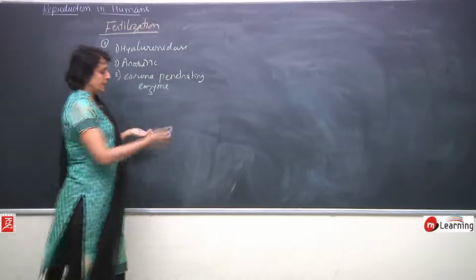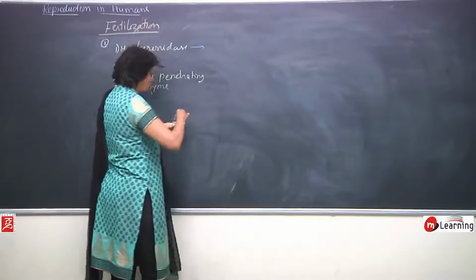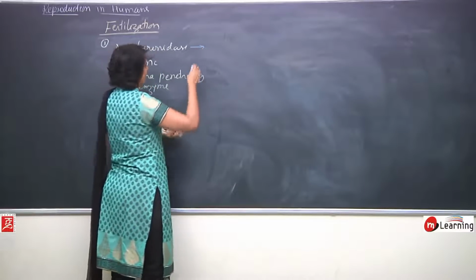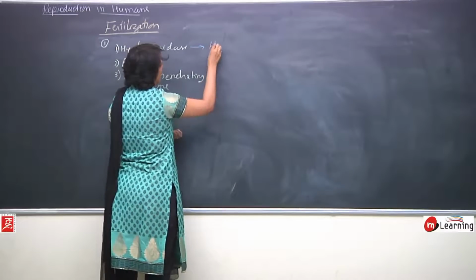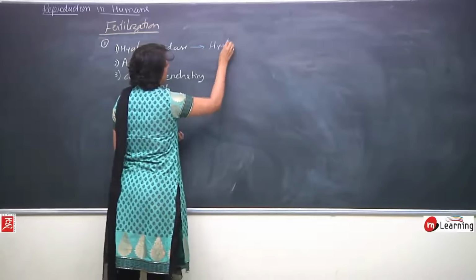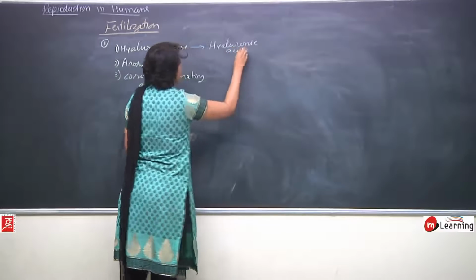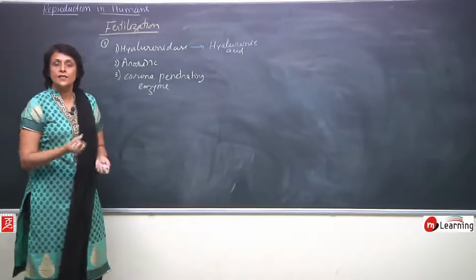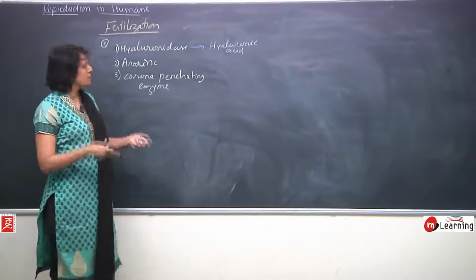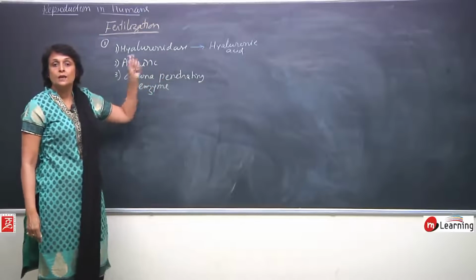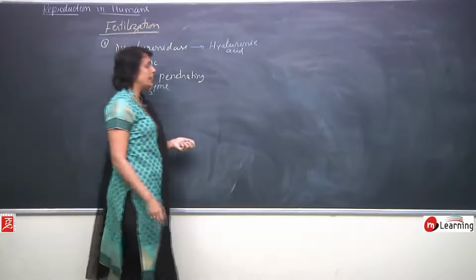Hyaluronidase enzyme digests hyaluronic acid, which is a mucilaginous, gluey substance, which holds the cells of corona radiata.